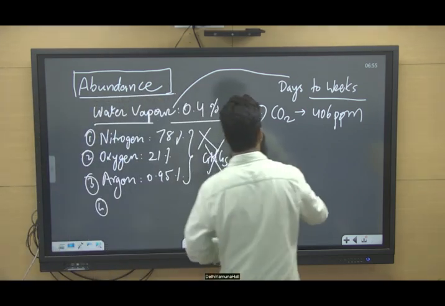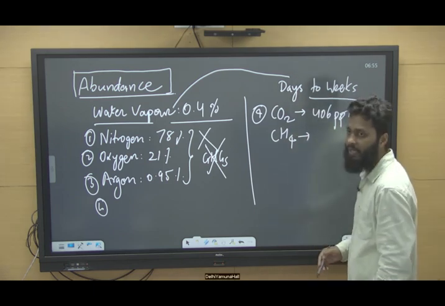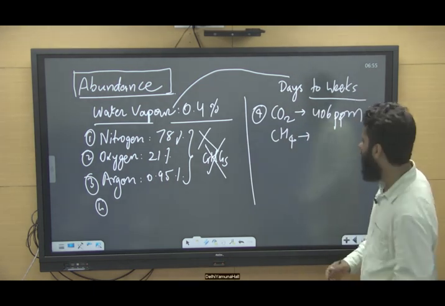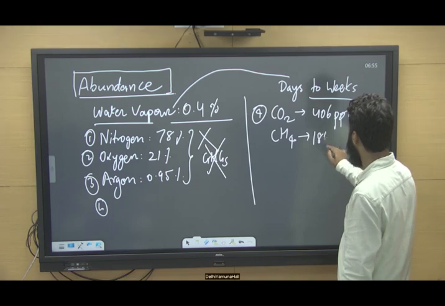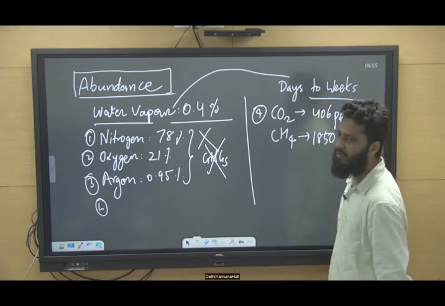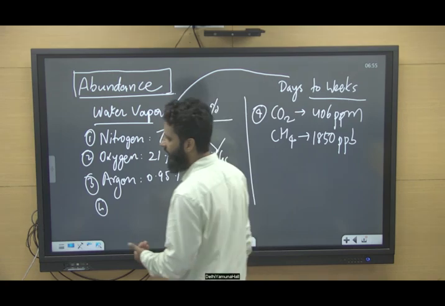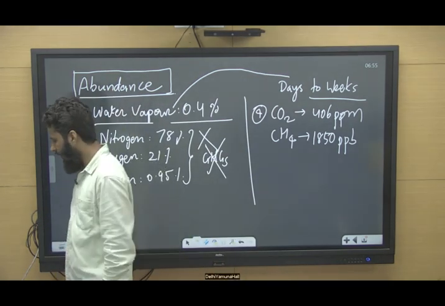Now when we talk about methane, CH4, the concentration is so small that it is measured in parts per billion: 1850 parts per billion. This is the presence of methane in the atmosphere.